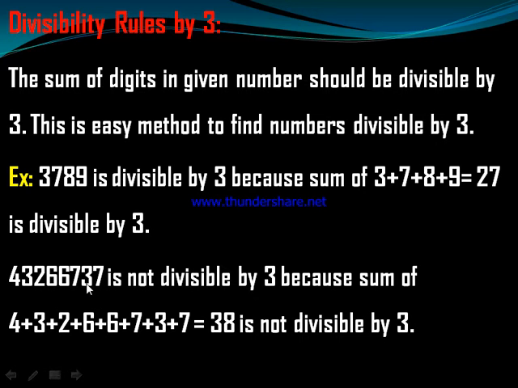Another example: this big number is not divisible by 3 because the sum of 4 plus 3 plus 2 plus 6 plus 6 plus 7 plus 3 plus 7 equals 38, and 38 is not divisible by 3. So this number is also not divisible by 3.